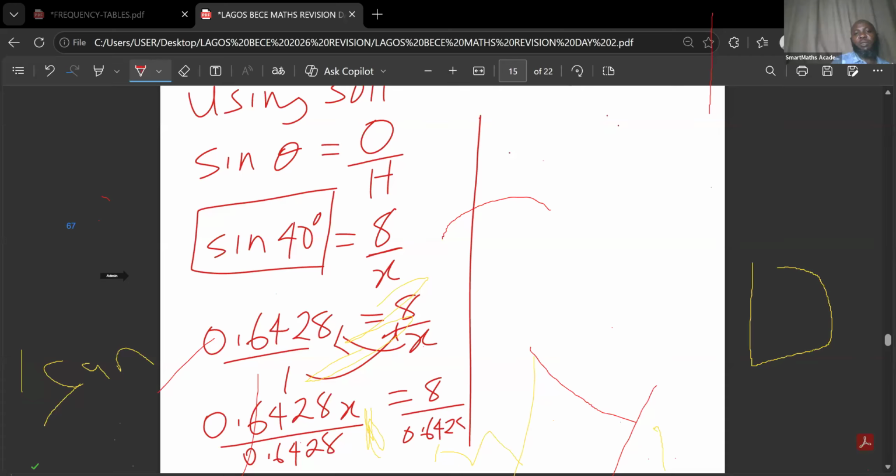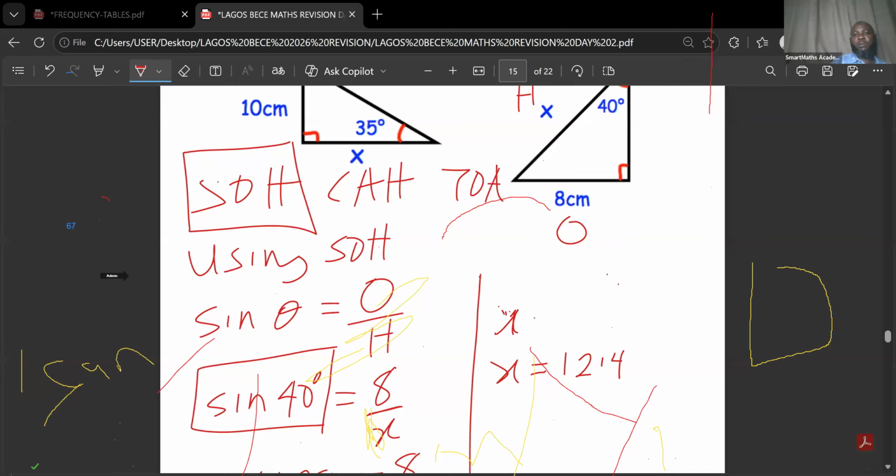So that means x equals to 8 divided by 0.6428. So this gives 12.4. So 12.4 centimeters.